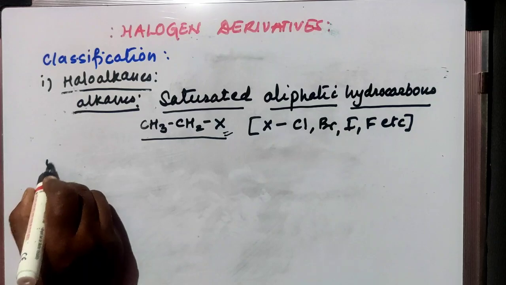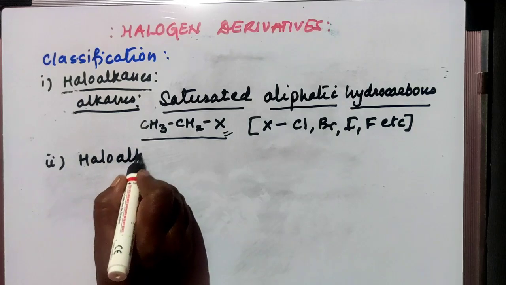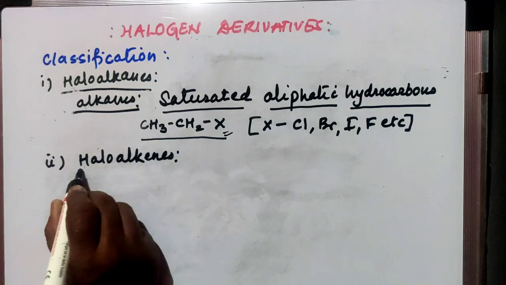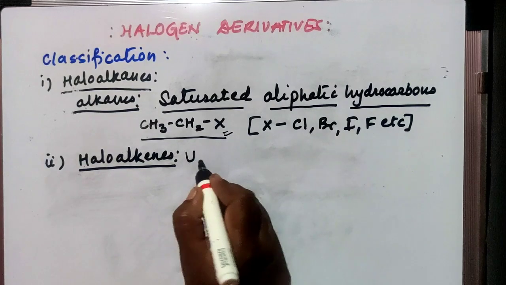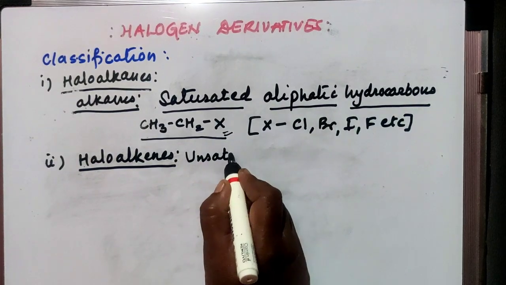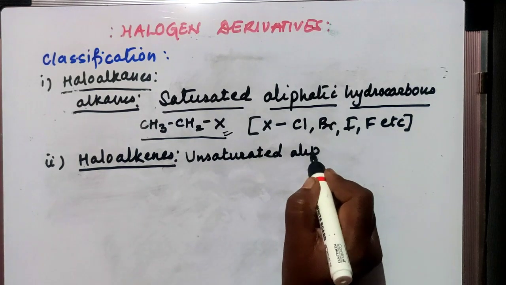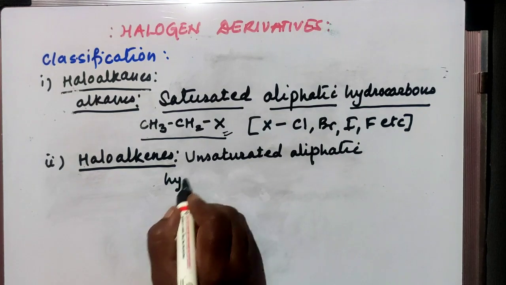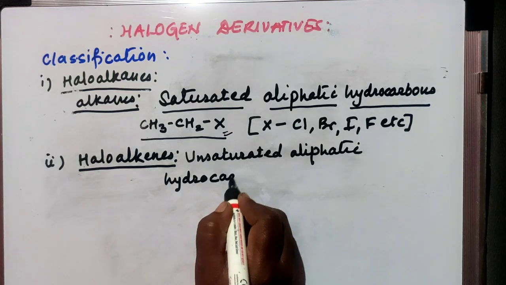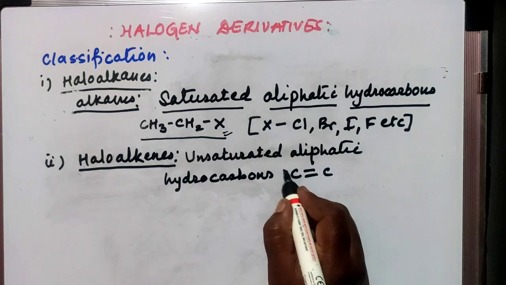One more class is there, and that is haloalkenes. Alkenes are also hydrocarbons, but these are unsaturated aliphatic hydrocarbons containing a carbon-carbon double bond.